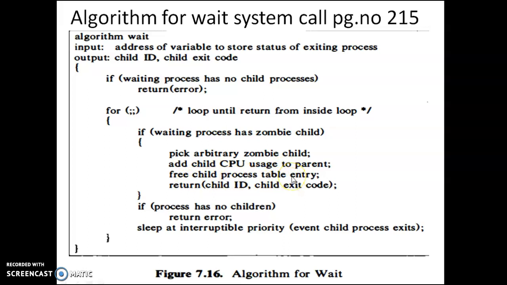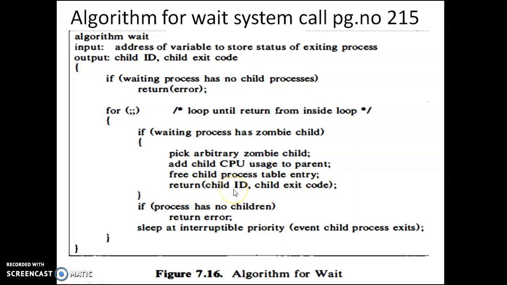I had told you about the process table entry: in it, there is an entry for every child. Who is responsible to free it? The parent is responsible to free it. Then, at the last, it will return the child ID and the child exit status code.